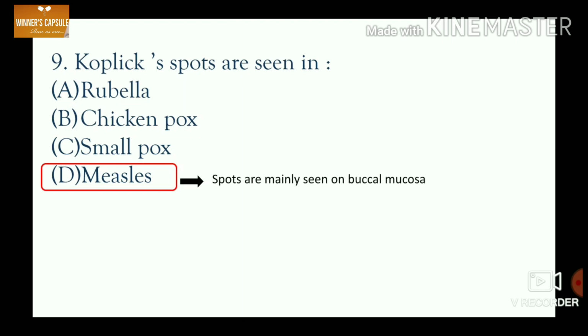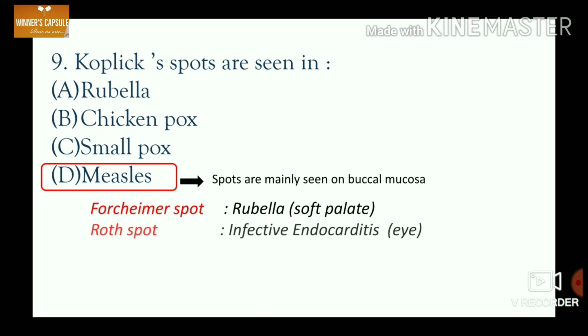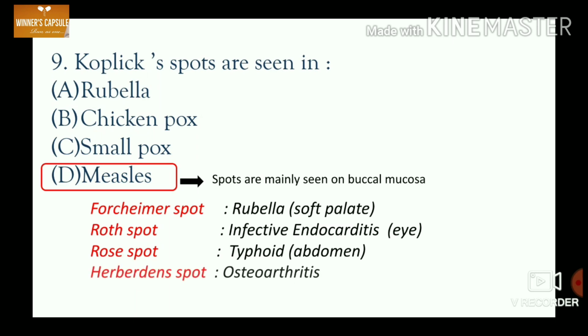We'll have a brief discussion on some of the spots. Forchheimer spots are seen in rubella and mainly occur on the soft palate. Roth spots seen in infective endocarditis mainly affect the eye. Then Rose spots occur in typhoid. Heberden nodes are seen in osteoarthritis. Bitot spots are seen in vitamin A deficiency which mainly affect the eye. So, Koplik spots are seen in measles.